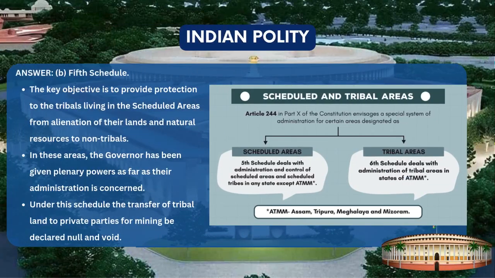Answer B. 5th schedule. The key objective is to provide protection to the tribals living in the scheduled areas from alienation of their lands and natural resources to non-tribals. In these areas, the governor has been given plenary powers as far as their administration is concerned. Under this schedule, the transfer of tribal land to private parties for mining can be declared null and void.